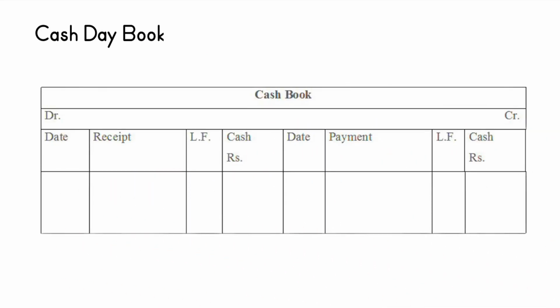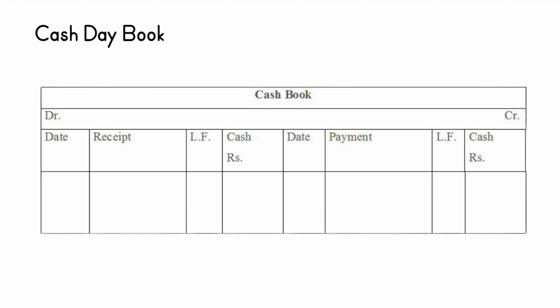Cash book is a book in which all transactions relating to cash receipts and cash payments are recorded. It starts with the cash or bank balances at the beginning of the period. Generally, it is made on monthly basis. This is a very popular book and is maintained by all organizations, big or small, profit or non-profit. It serves the purpose of both journal as well as the ledger cash account. It is also called the book of original entry.